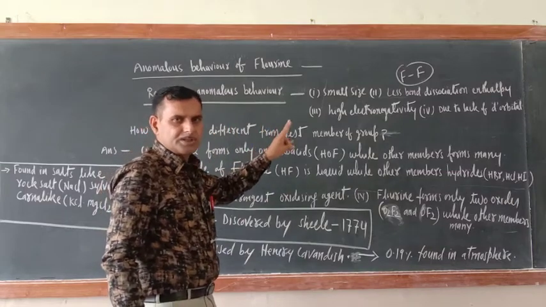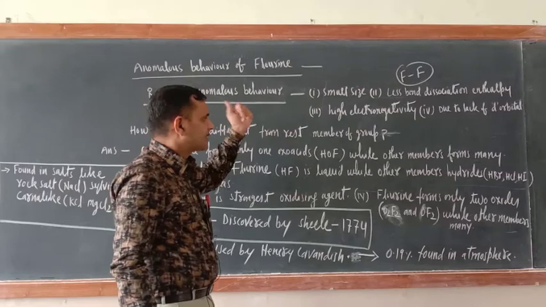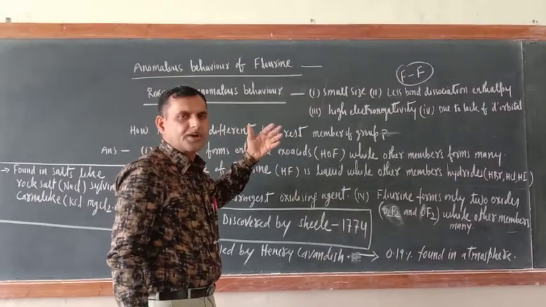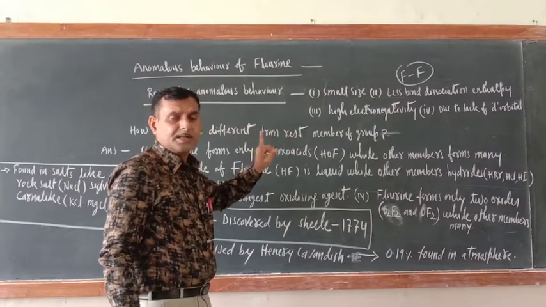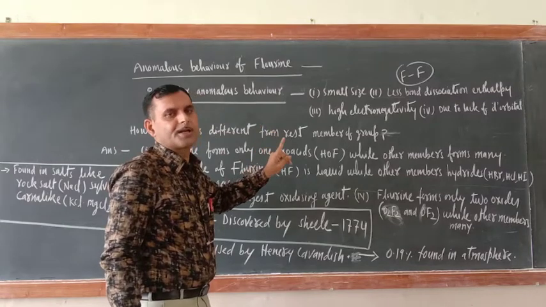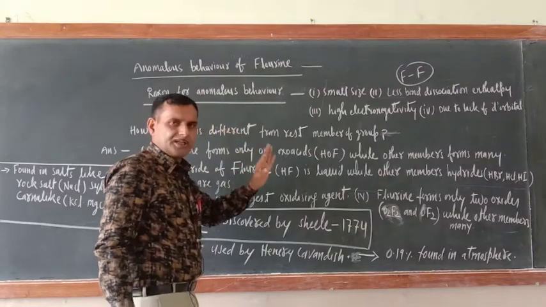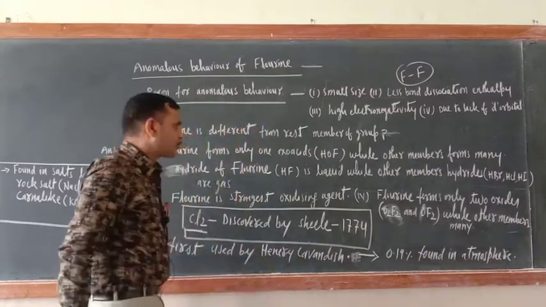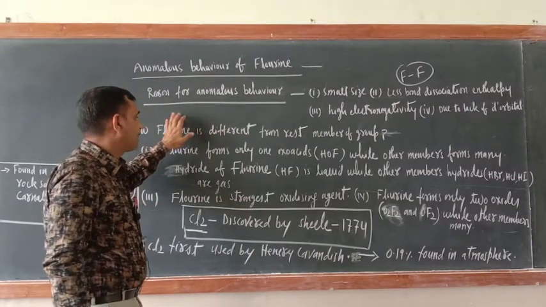Their bond dissociation enthalpy is less. Why their bond dissociation enthalpy is less, that also I have discussed. Next one is its electronegativity is very high. Fluorine is the most electronegative element of the periodic table, but the electron gain enthalpy of fluorine is not the highest in the periodic table. Chlorine has the highest electron gain enthalpy. Remember, the reason I also told you: due to lack of d orbitals. So these are the reasons behind the anomalous behavior of fluorine.